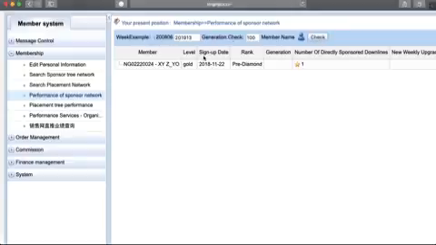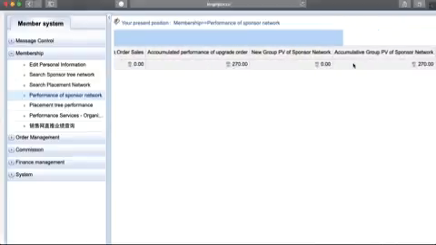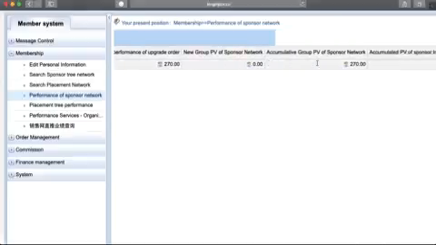Now, this is for those you have sponsored. So it says your name again, your level, your sign up date, your rank, your generation, and number of directly sponsored downlines. This guy has nobody sponsored, so it's just him alone. New weekly upgrade order sales 0. Accumulated upgrade performance 270. New group PV of sponsor network 0.